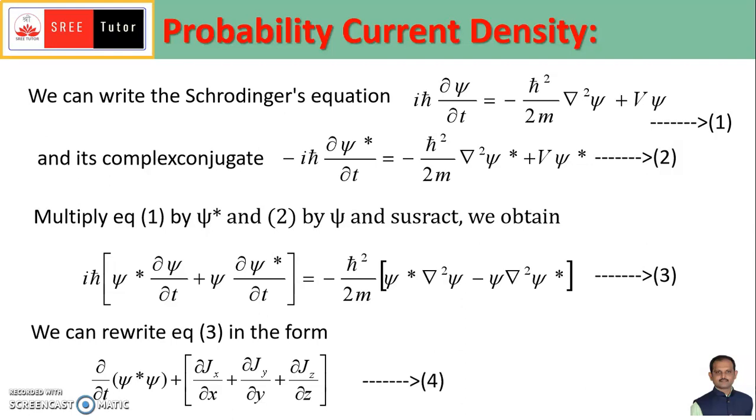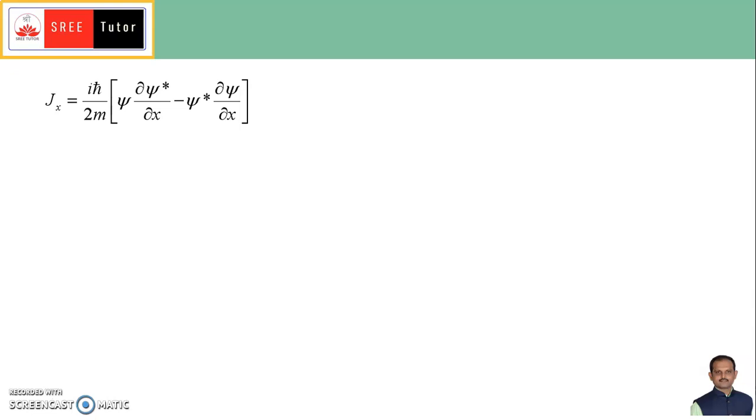So therefore we can call this equation number 4. For this term, whatever the RHS term is there, we can write it like this. What are Jx, Jy and Jz? These are the components of the probability current density along the x, y and z axes. Now Jx, Jy and Jz can be defined: Jx is equal to iħ divided by 2m into psi into ∂psi star by ∂x minus ∇² psi star into ∂psi by ∂x.